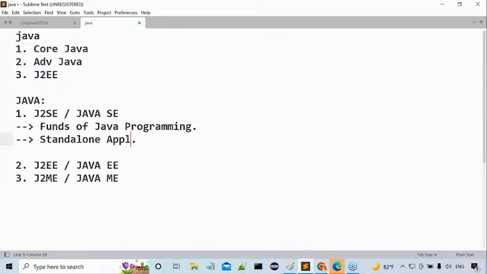Sir, again you have confused me. You have used the word standalone application. What is a standalone application? I want to know. So many applications I have seen outside. Even most of the people are talking about web applications or different enterprise applications now. But what is the word standalone application? I want to know that.